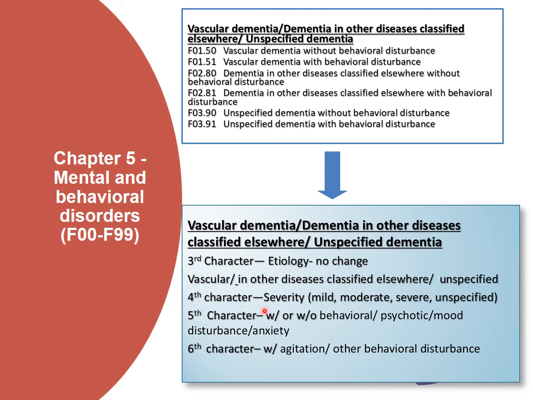Coming to the fourth character, it indicates the severity: mild, moderate, severe or unspecified. The fifth character indicates with or without behavioral, psychotic, mood disturbance or anxiety. The sixth character indicates with agitation and with other behavioral disturbance.